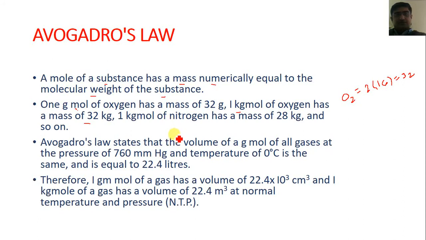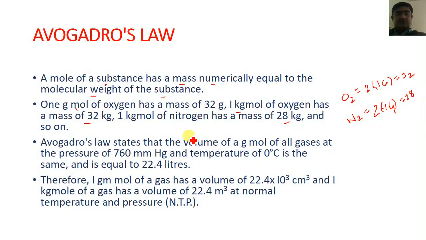And if you want to find the mass of 1 kg mole of nitrogen, it is equal to 28 kg. Nitrogen also has two atoms in its molecule, and the number of electrons and protons in a single nitrogen molecule is 7 plus 7, so 14, which gives 28.